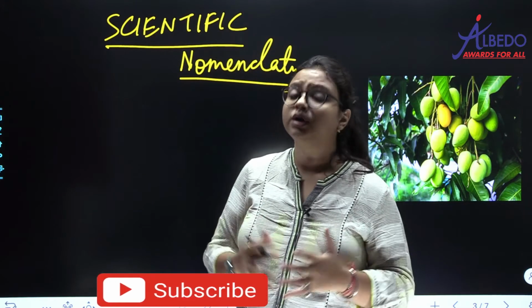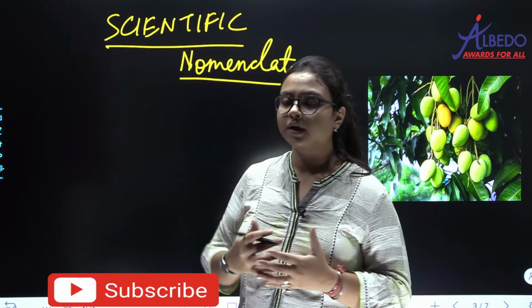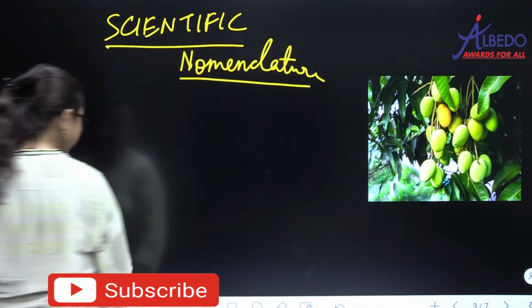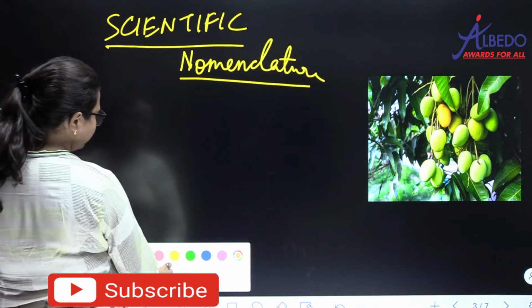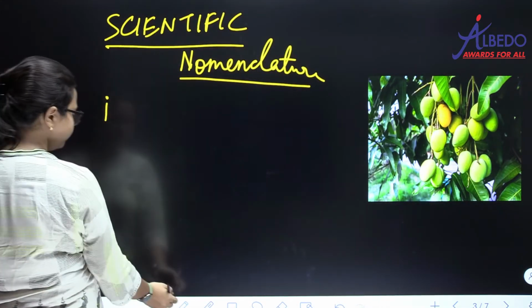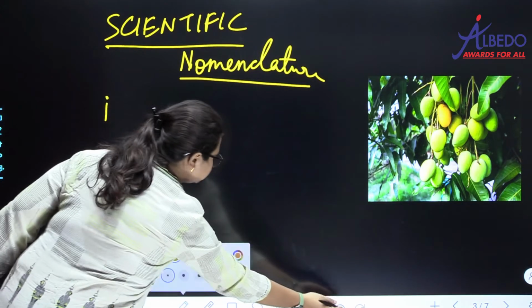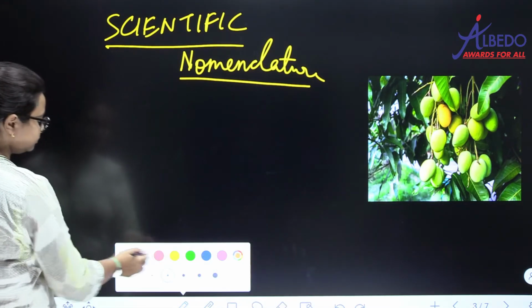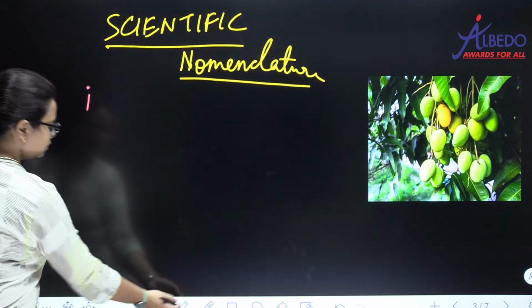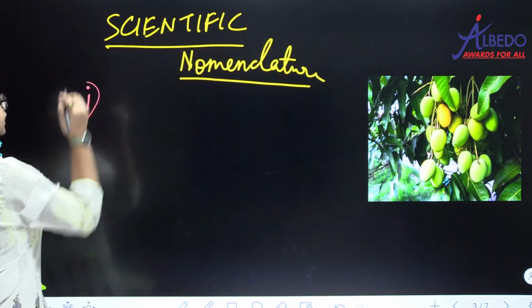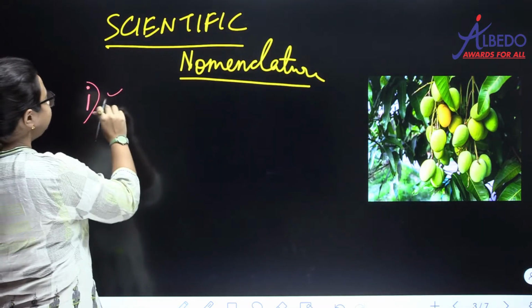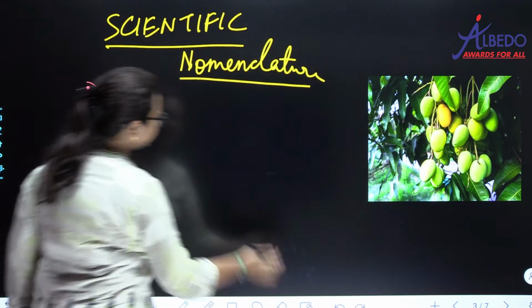Let us look at some rules of scientific nomenclature. So the first rule is that they are all derived from Latin or Greek.